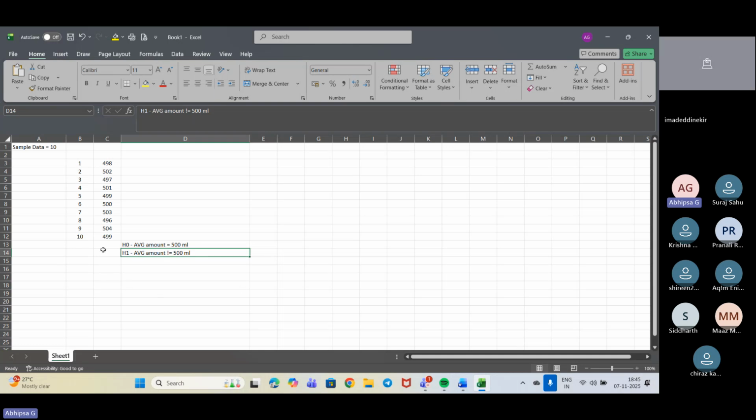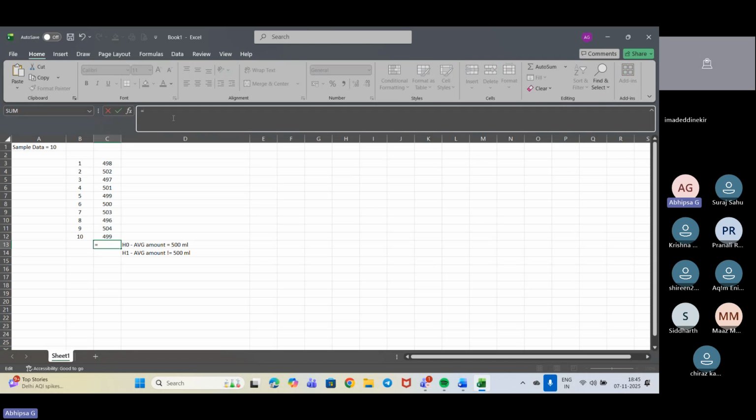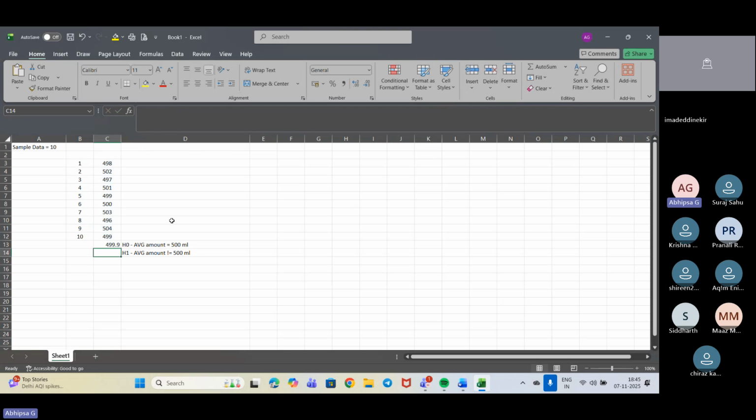Now we have collected all of this sample data. Next, we need to find the mean of it. How can we do that? Of course, we'll use average. We take the average of all of it, and we get the mean value as 499.9. So we write it down for easier understanding: 499.9 ml is my mean value for all of the samples.